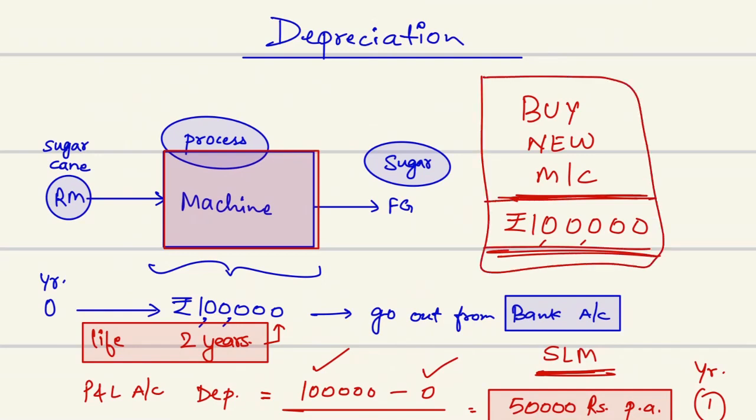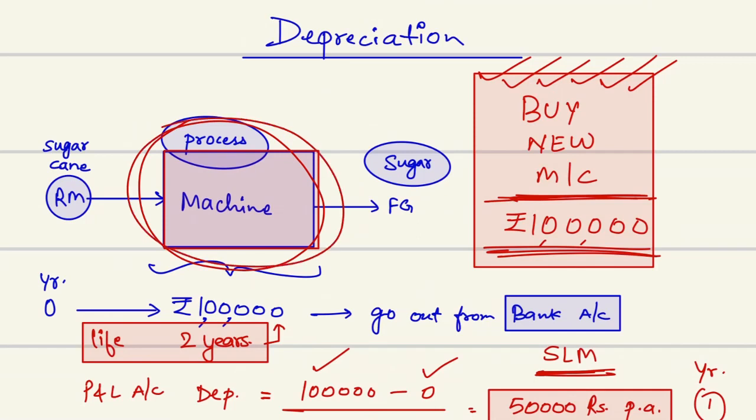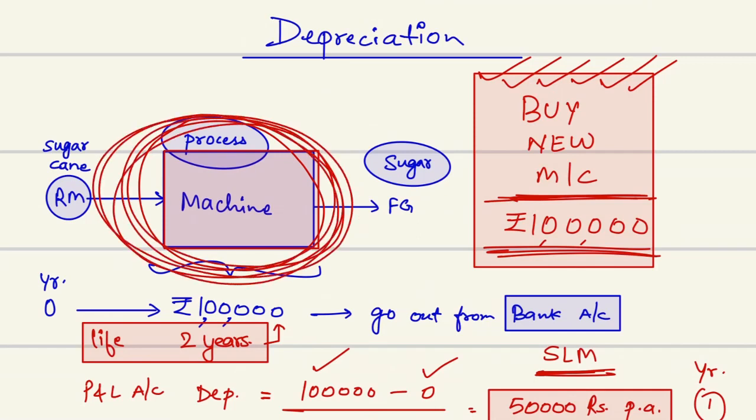So that is the conceptual knowledge behind depreciation. It is a non-cash transaction. Every year I am charging it to P&L. That means some cash I am taking out from my profits in the name of depreciation, and I am keeping it as reserve for buying the new machinery when the existing machinery is not in use or its useful life is over.